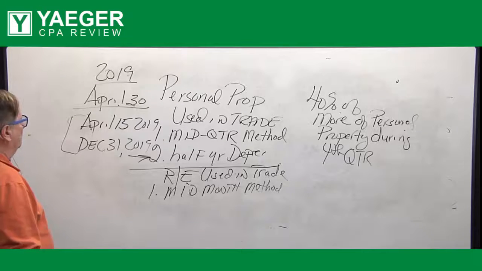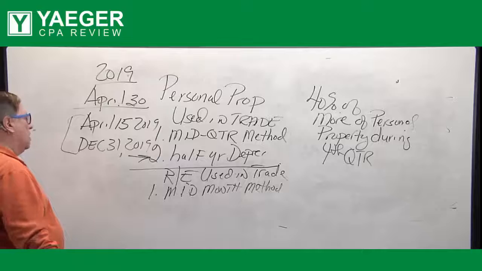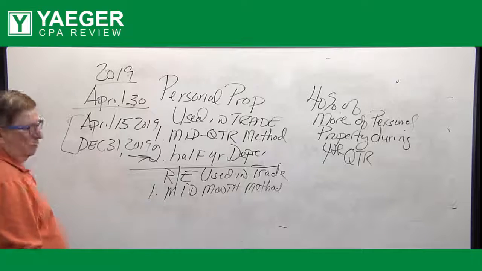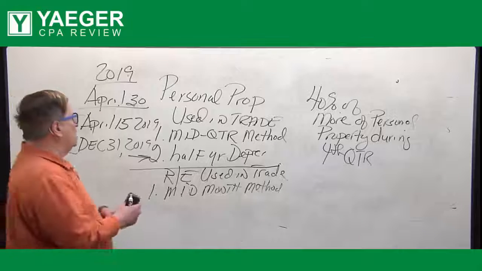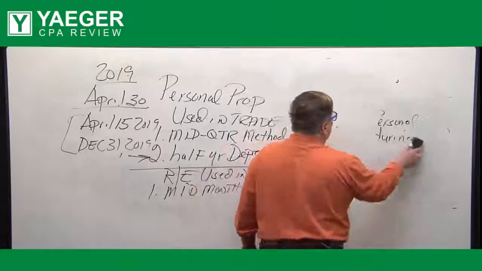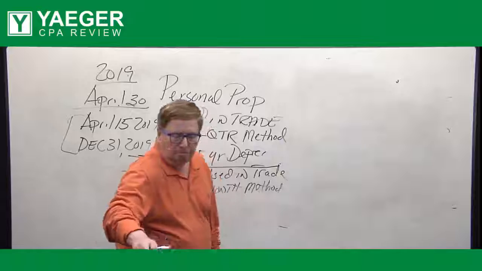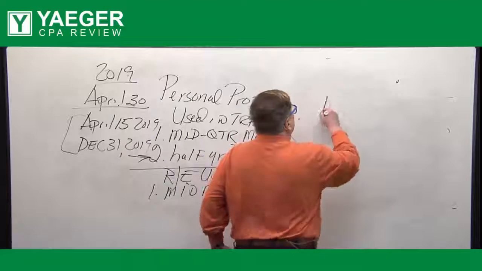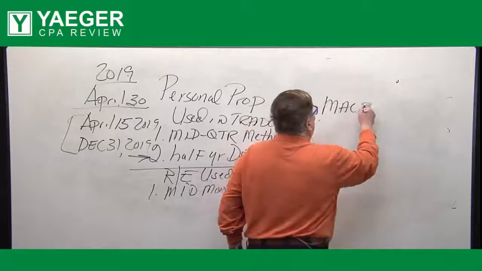Okay? Now, what method do you use? Well, first of all, if you're dealing with personal property used in a trade or business, the maximum depreciation under MACRS is this. And here's the assets they give you.